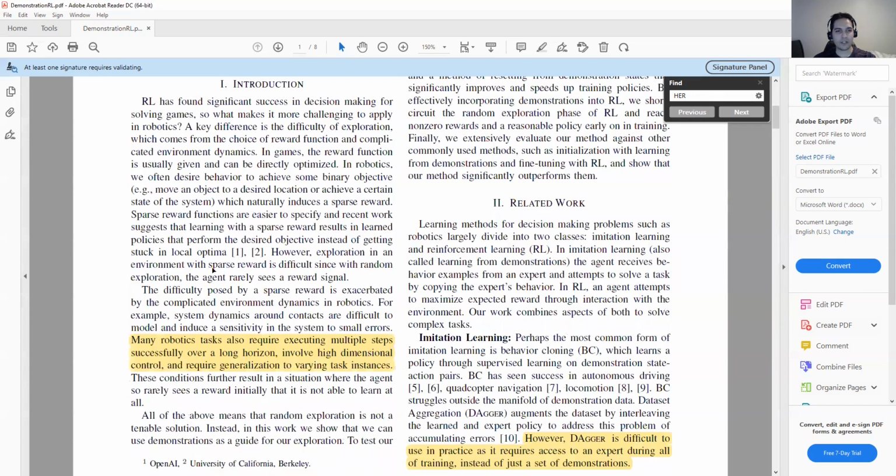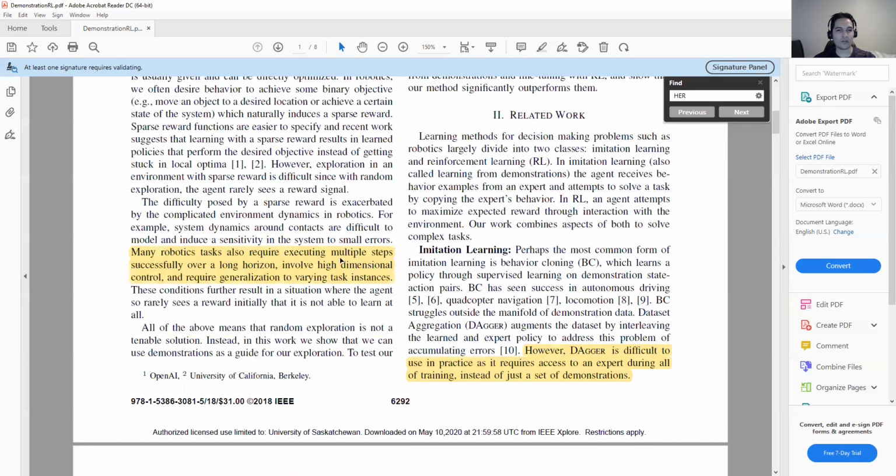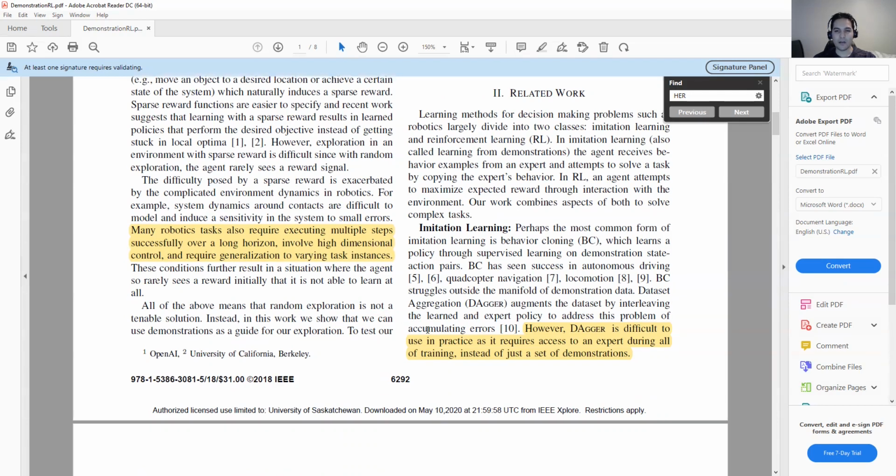They mention here, many robotic tasks also require executing multiple steps successfully over a long horizon, involve high dimensional control, and require generalization to varying task instances. They also mentioned behavior cloning here. So the way that they are applying the demonstration is behavior cloning, and they are talking about Dagger. Dagger is one of the methods for behavior cloning, but they mentioned that it is difficult to use Dagger in practice because we need an expert.